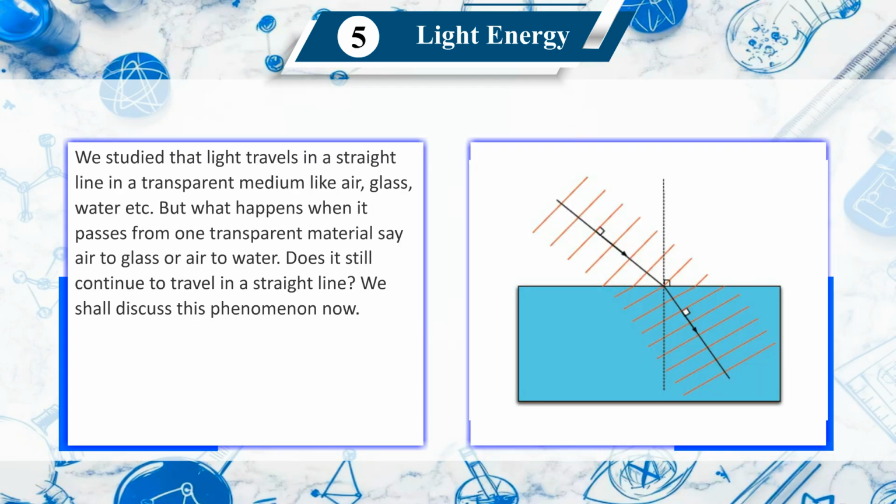We studied that light travels in a straight line in a transparent medium like air, glass, water, etc. But what happens when it passes from one transparent material, say air to glass or air to water? Does it still continue to travel in a straight line? We shall discuss this phenomenon now.